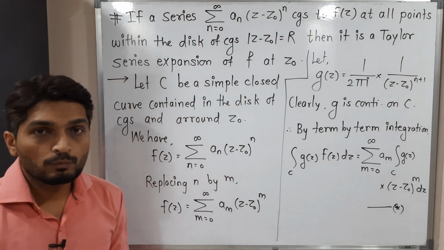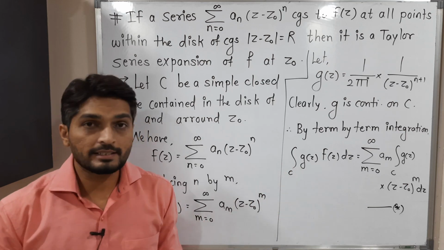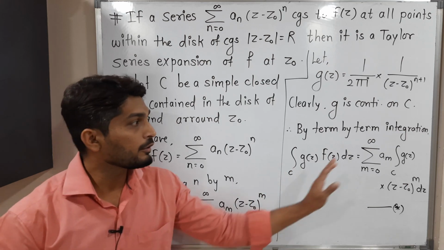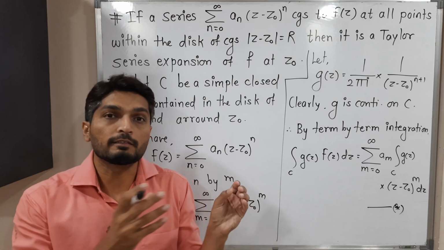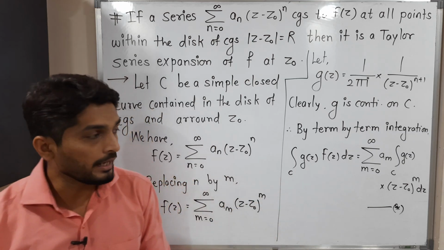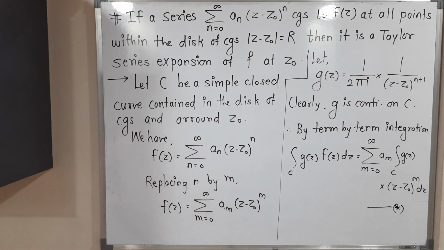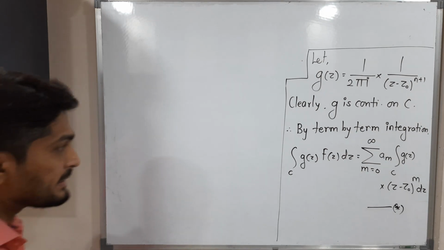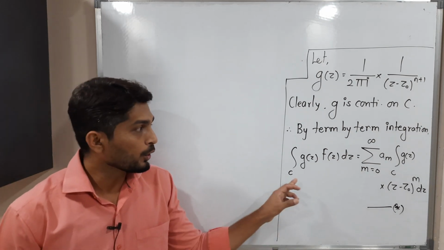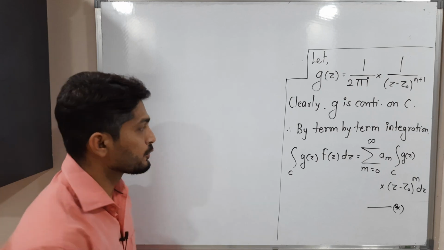So now what will I do? We will find the value of left hand side separately. We will find the value of right hand side separately, and we will put those values in equation star. Okay, so I'm going to do that. Just make a screenshot of it, then I will go further. So let us continue. So some important part I have purposely kept here, so you can watch it whenever it is required. So let us go further.